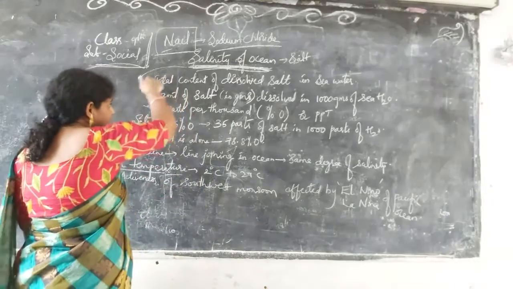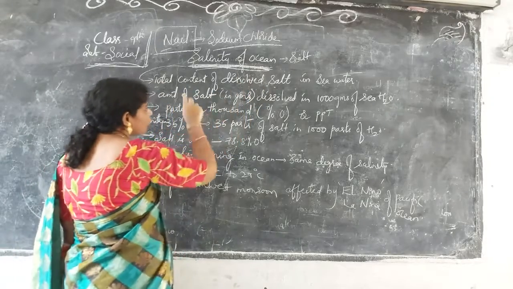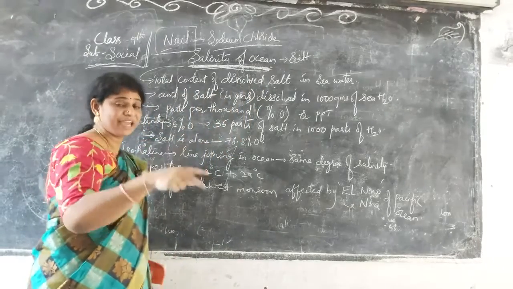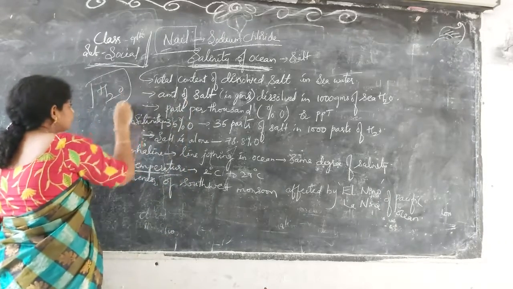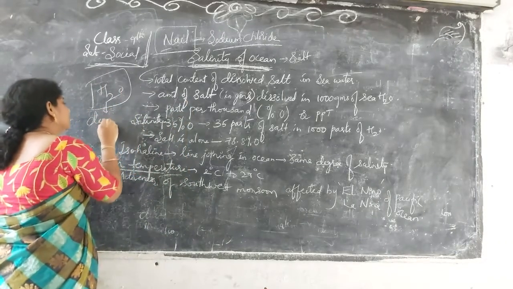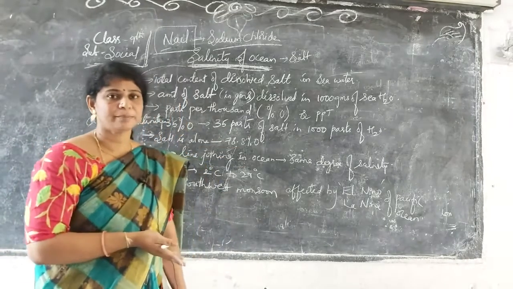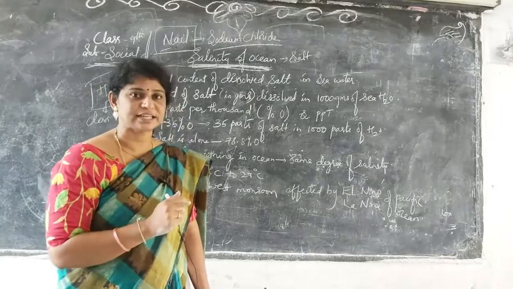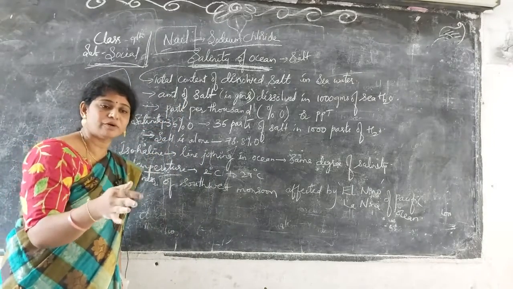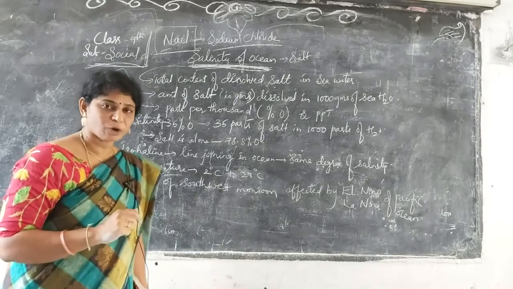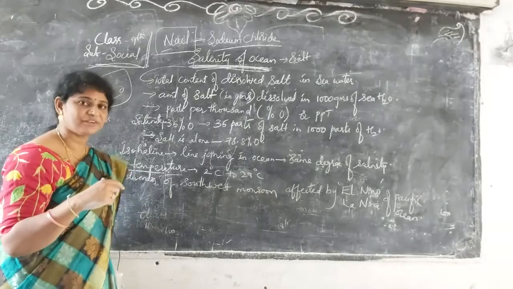So now they have a calculation method here: the total content of dissolved salt. How much is dissolved, and where is it dissolved? In the water. The salt is already present in a dissolved state, no one has thrown it in. The sea is made up of salt itself. So it is not in a solid form, it is in a dissolved form. We are converting it into the solid form and using it, so we are extracting it, and the extracting methods are different.